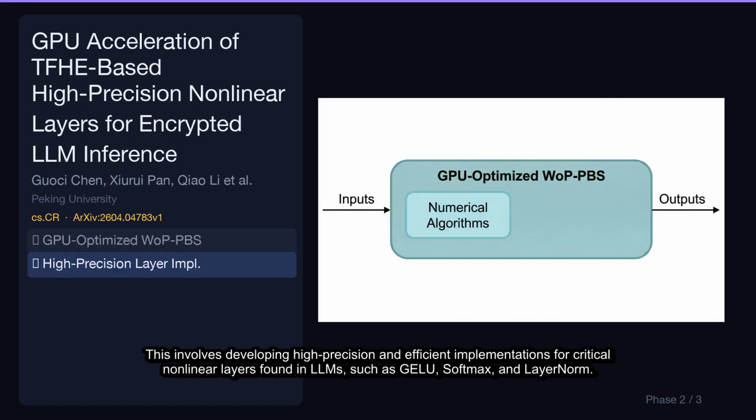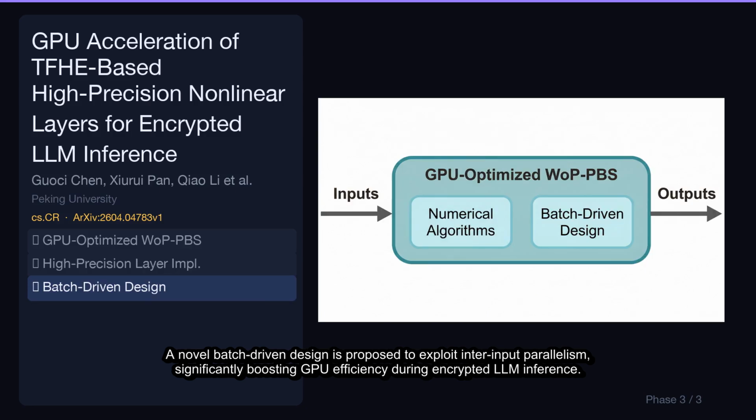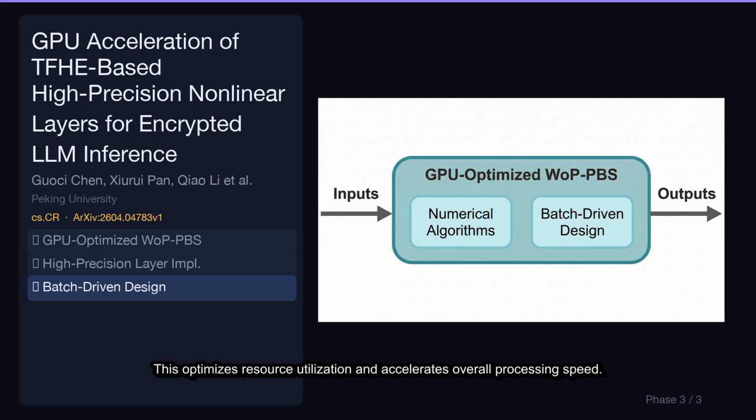This involves developing high-precision and efficient implementations for critical nonlinear layers found in LLMs, such as GELU, Softmax, and LayerNorm. This enables practical and accurate encrypted inference for real-world applications. A novel batch-driven design is proposed to exploit inter-input parallelism, significantly boosting GPU efficiency during encrypted LLM inference. This optimizes resource utilization and accelerates overall processing speed.